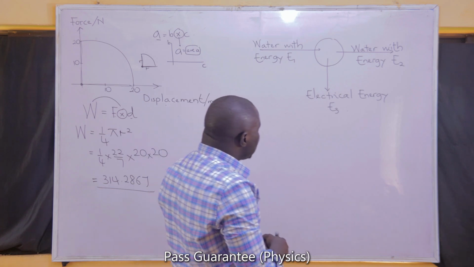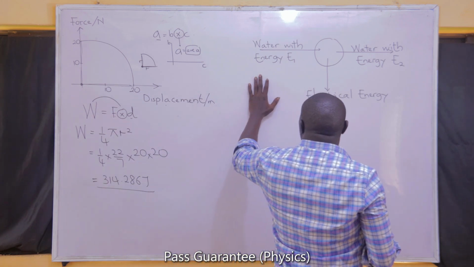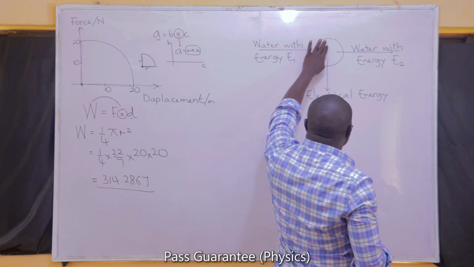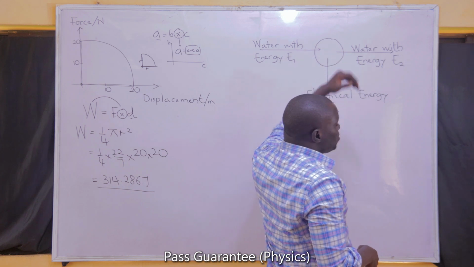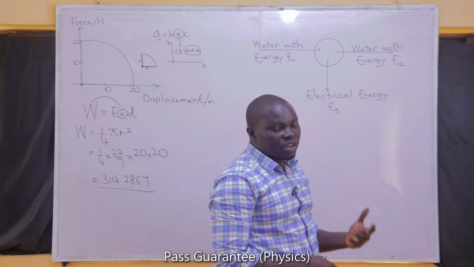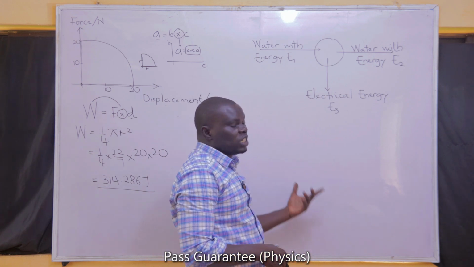Let me help you make sense of what has been drawn. In hydroelectric power, water comes with an amount of energy. That water is expected to drive a dam, and that dam is expected to take part of the energy to drive a turbine, which in turn will be used to drive an alternator that will generate electricity.